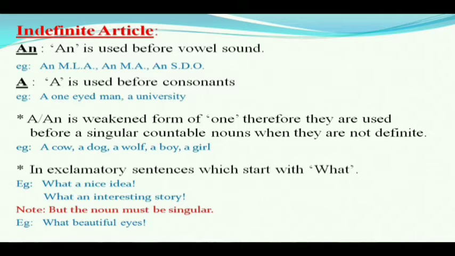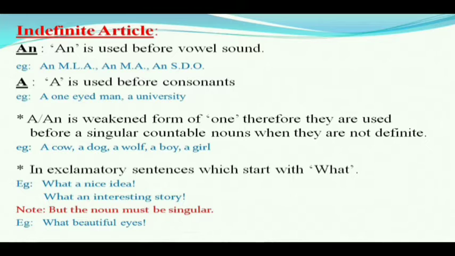Whereas in the second example, a one-eyed man, though it starts with a vowel O, however, it does not produce the sound of any vowel. Its pronunciation is "one." Here it produces the sound of W, a consonant. Therefore, we cannot use AN before such words. We will use A. Next point, A or AN is the weakened form of one. Therefore, they are used before a singular countable noun when it is not definite. For example, a cow, a dog, a wolf, a boy, or a girl.